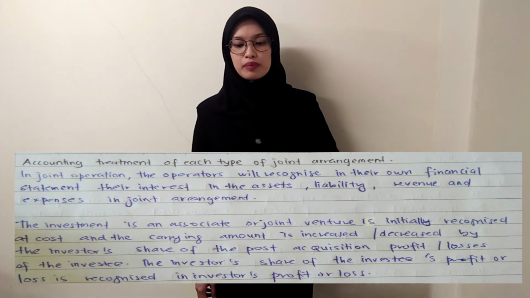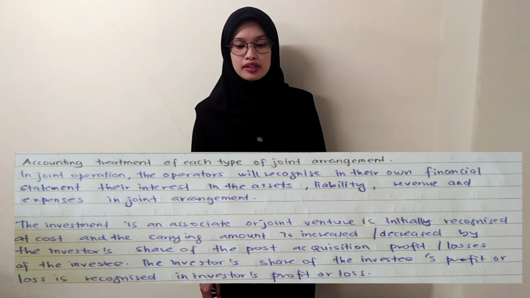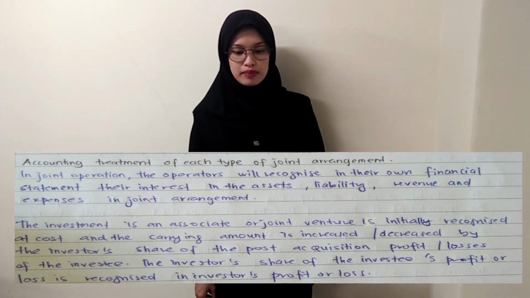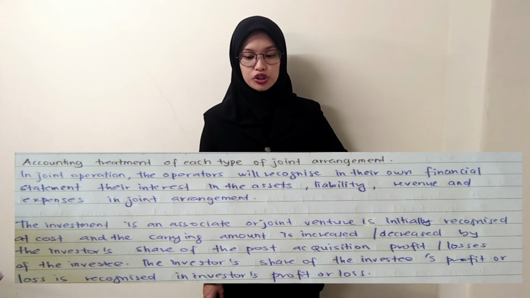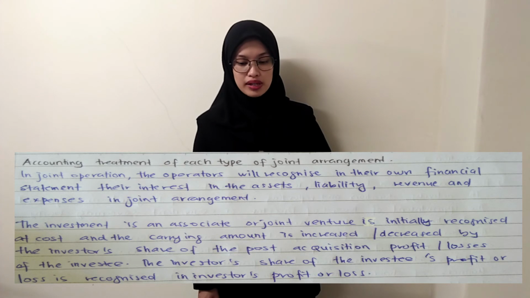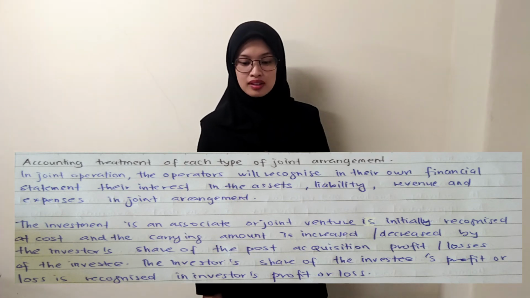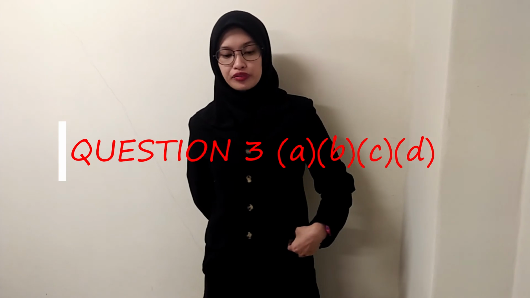C, accounting treatment of each type of joint arrangement. In joint operation, the operators will recognize in their own financial statement their interest in the assets, liability, revenue, and expenses in joint arrangement. The investment in an associate or joint venture is initially recognized at cost, and the carrying amount is increased or decreased by the investor's share of the post-acquisition profit or losses of the investee. The investor's share of the investee's profit or loss is recognized in investor profit or loss. Next, we will proceed to question 3.